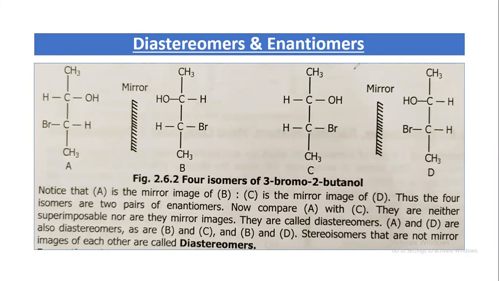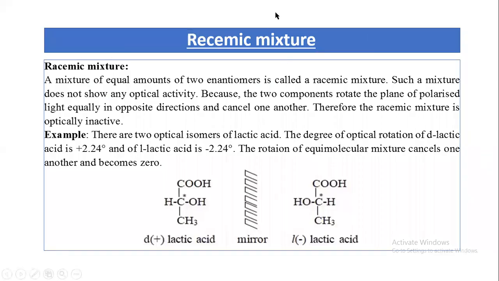Clear? Now we'll discuss what a racemic mixture is. The equimolar mixture of two enantiomers is optically inactive. The equimolar mixture of enantiomers is optically inactive. It is called a racemic mixture.